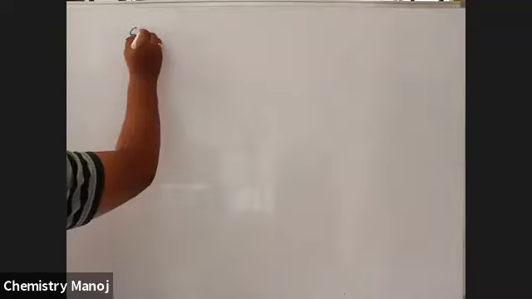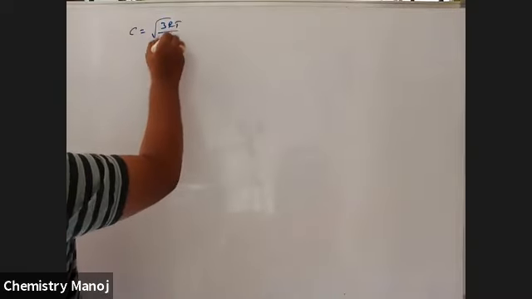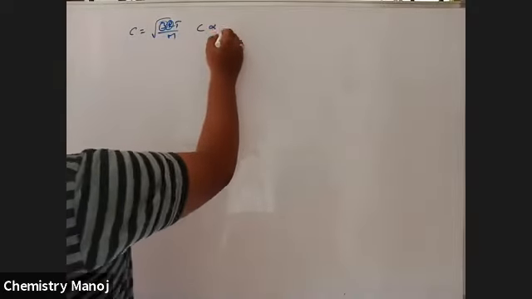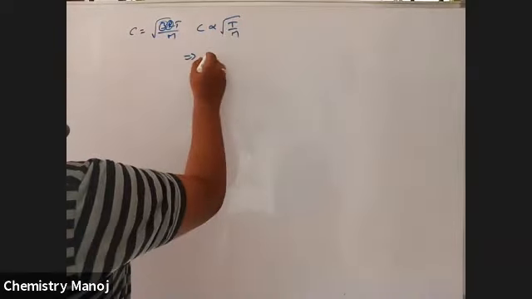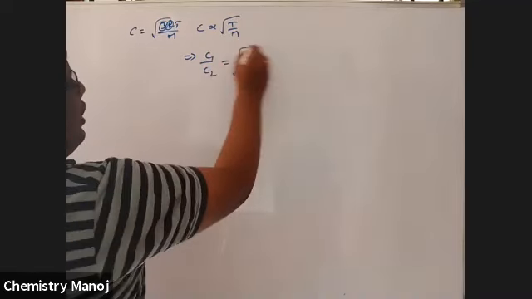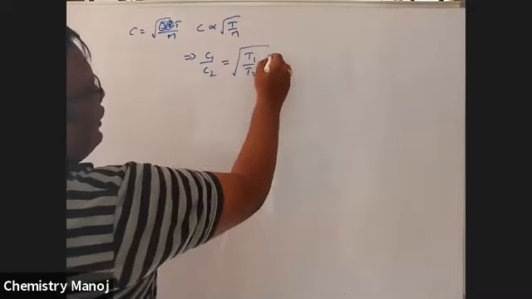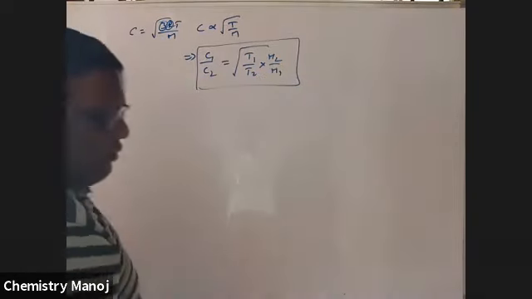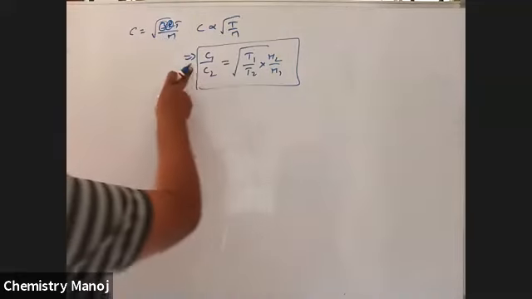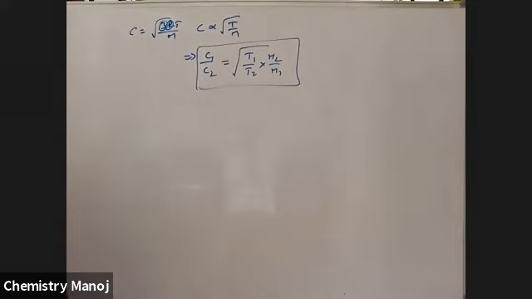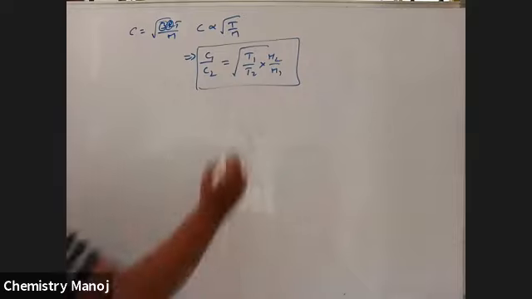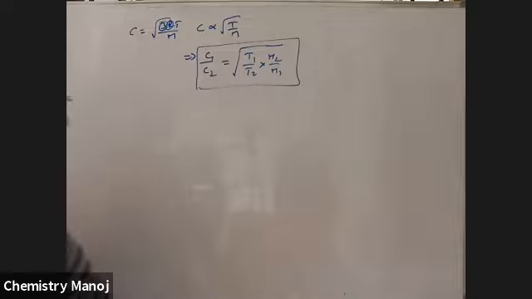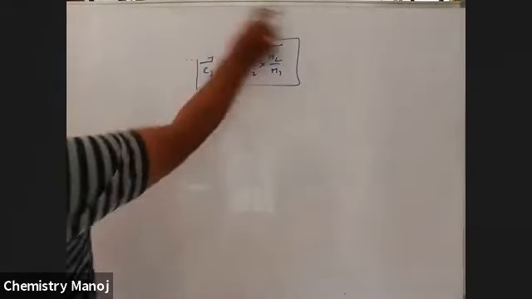See here, C is equal to root 3RT by M, and R is constant, 3 is constant, so C is proportional to root T by M. That implies C1 by C2 is equal to under root T1 by T2 into M2 by M1, one relation. Whether it is most probable or average or something else, the ratio of velocities is like that. Okay, problems based on these relations.